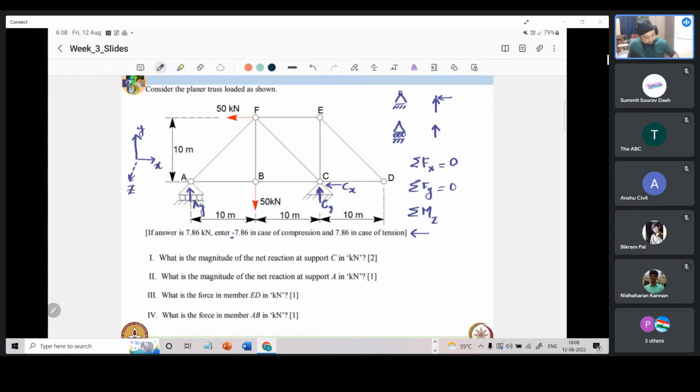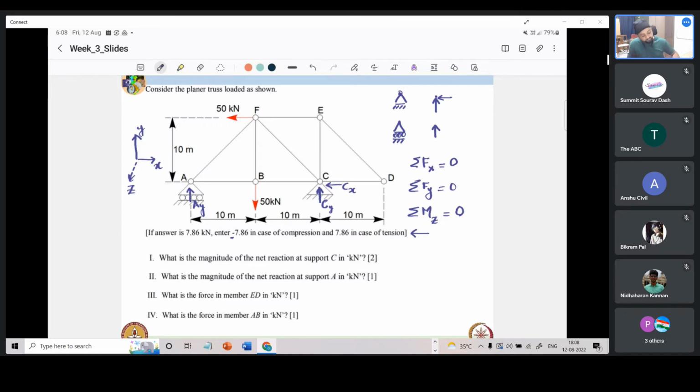So sigma Mz equals 0. Many times that z is dropped, we just say sigma M equal to 0. But the implication is that moment is about the axis that is perpendicular to the plane in which the truss and the loads exist.